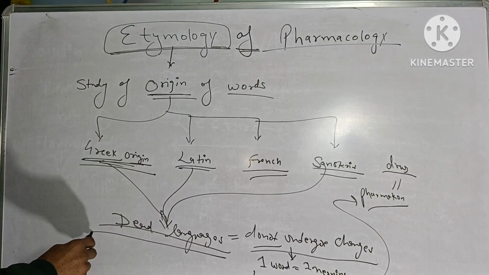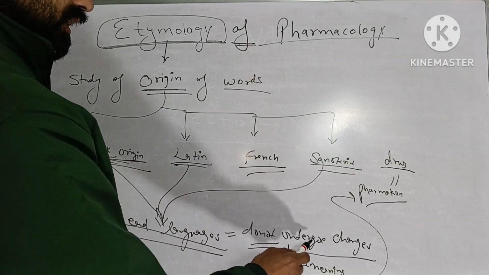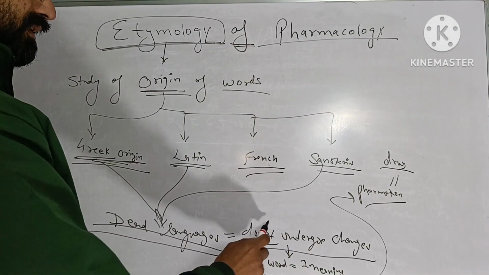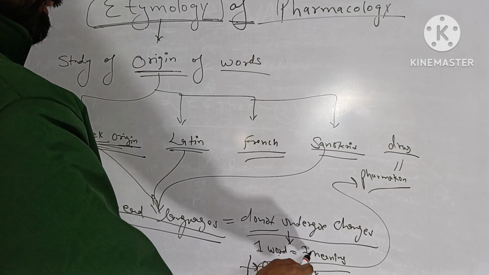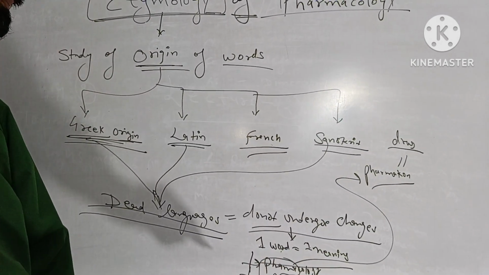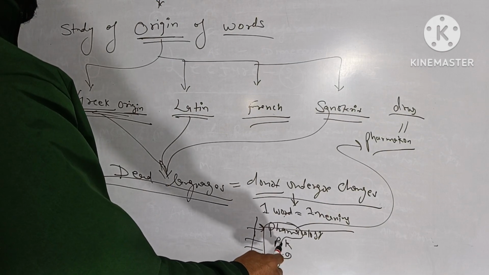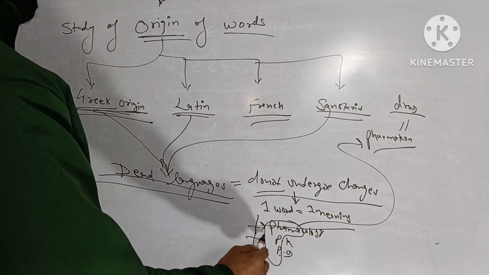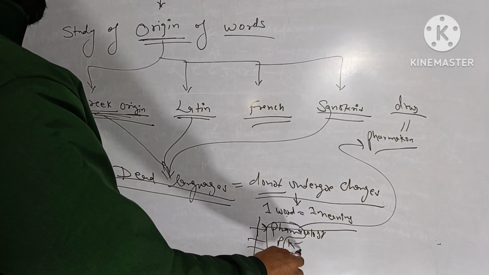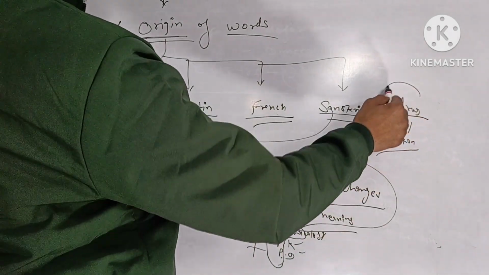So dead languages are those languages which do not undergo change. In these languages, one word has only one meaning. Pharmacology, pharmacokinetic, pharmacodynamic, pharmacon. In all these words, pharmacon means drug only.